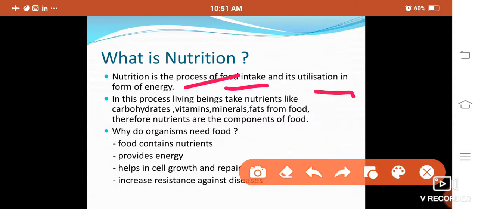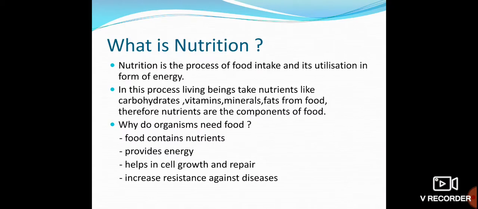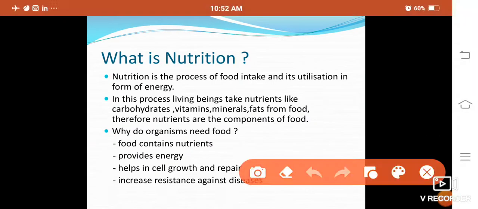So why do organisms need food? Organisms need food because they contain nutrients, and indirectly nutrients provide energy. We have already discussed, energy is the most important thing to do physical activities, even in sleeping also.